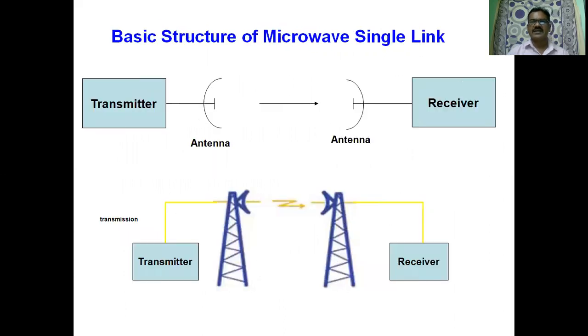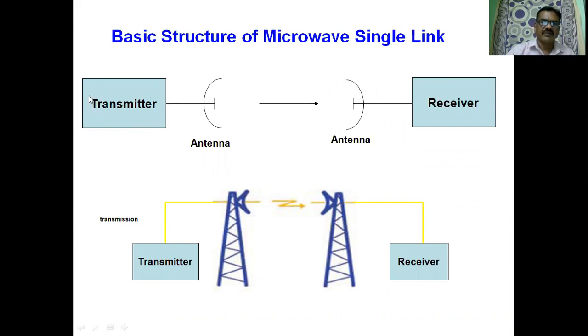And this is the basic structure of a microwave single link. It consists of transmitter, transmitting antenna, receiving antenna, and receiver. So here we do some processing in the transmitter. Transmitter is a block where we provide modulation. After modulation, we do power amplification in the transmitter.